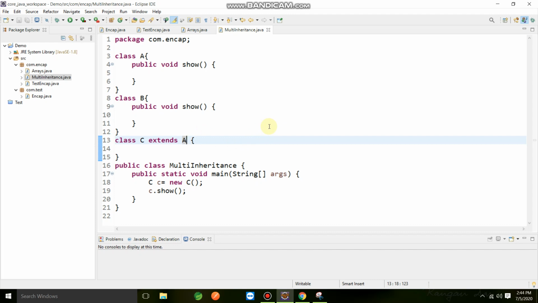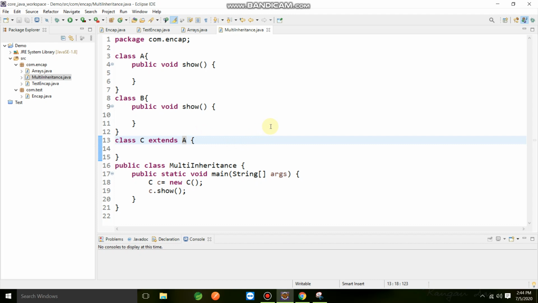If you take another language like C++, you can implement multiple inheritance. But after JDK 1.8 was released, Java also supports multiple inheritance, but only when you use interfaces, not with classes.